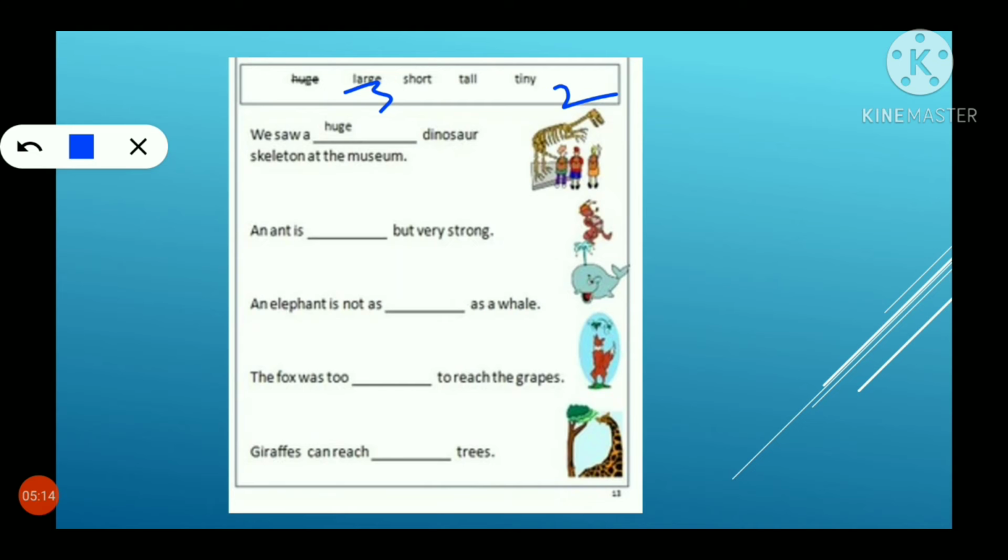The fox was too short to reach the grapes. Giraffe can reach tall trees. Are you clear, students? Describing the quality of the noun is said to be adjective of quality.